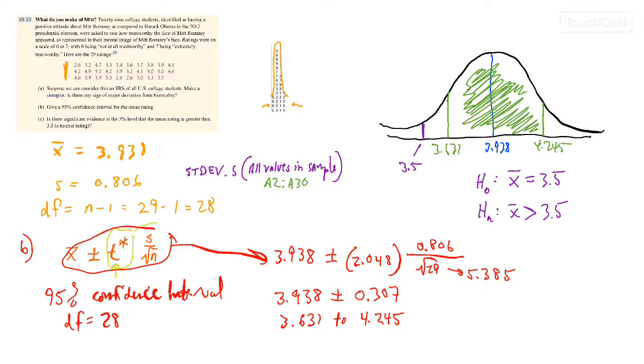If you look at this graph, since our 3.5 is outside of the range within 95% confidence, we can say that there's significant evidence that the mean is greater than 3.5, because we can say that with 95% confidence. So that's the answer to part C. And that is the question.